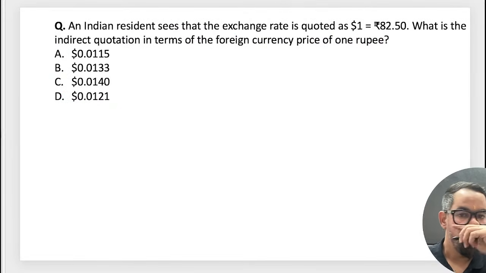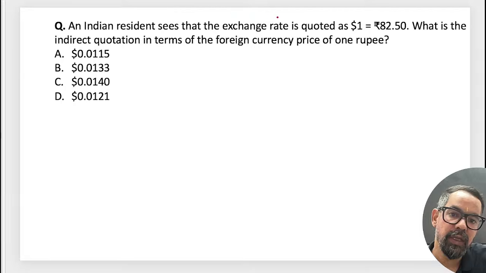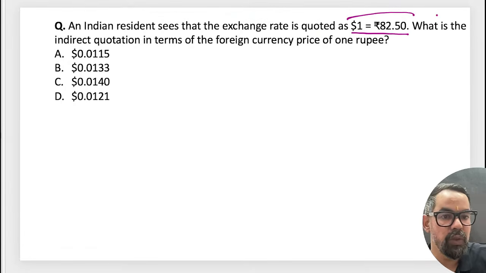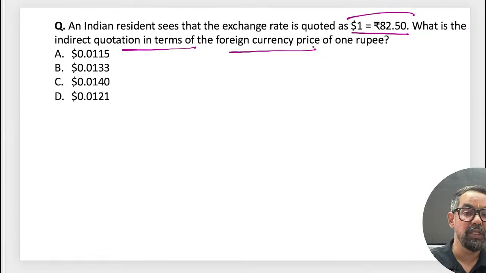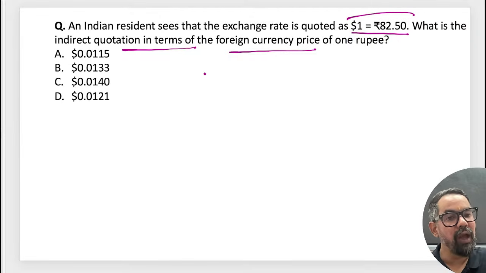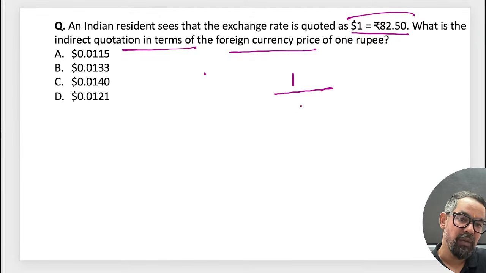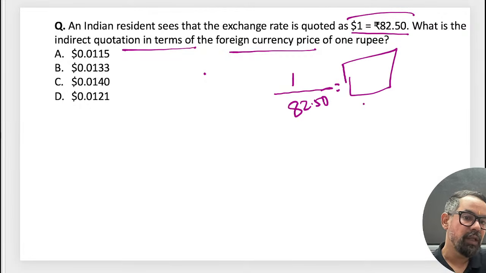Okay. An Indian resident sees the exchange rate quote $1 equal to 82.50. What is the indirect quotation in terms of the foreign currency price of 1 rupee? So how will we calculate? $1 is equal to 82.50. If I have to indirectly quote this, then 1 divided by 82.50, and whatever the outcome is, that is your answer.